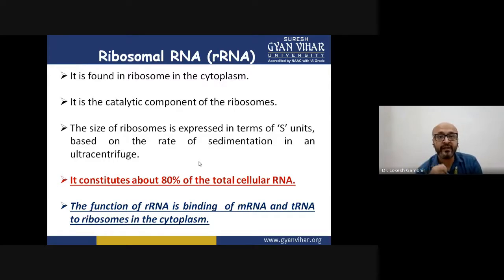So before going to that, let us focus on the next particular RNA molecule, that is ribosomal RNA. Now the name suggests ribosomal. That means it will lead to the formation of ribosome. It is found inside the ribosome in the cytoplasm. So once this particular RNA is formed, it goes and binds to different proteins to form a structural unit called ribosomes, which are actually the site of protein synthesis.